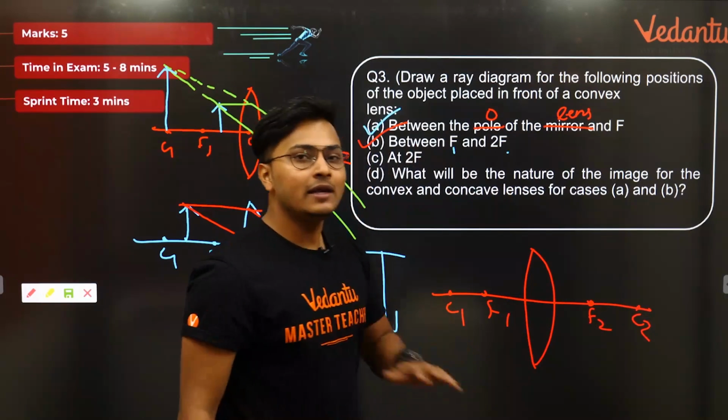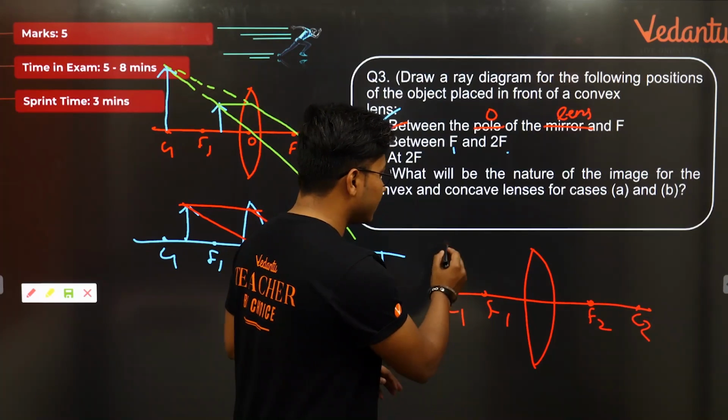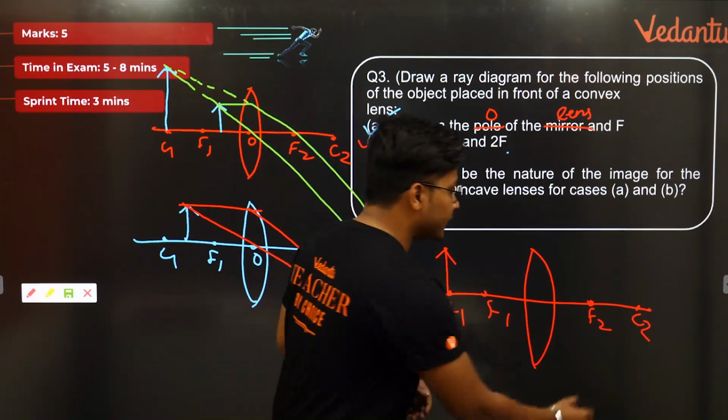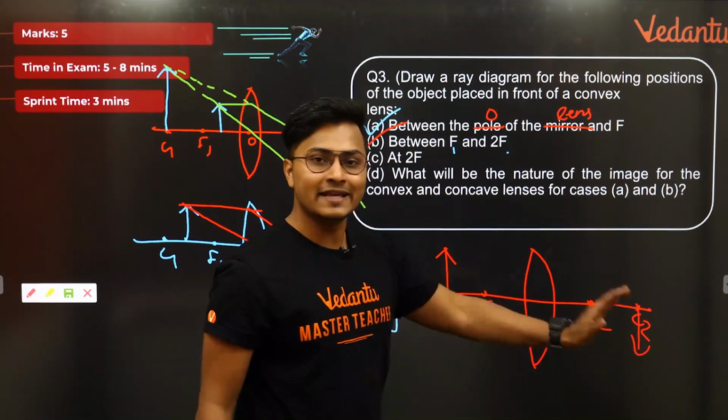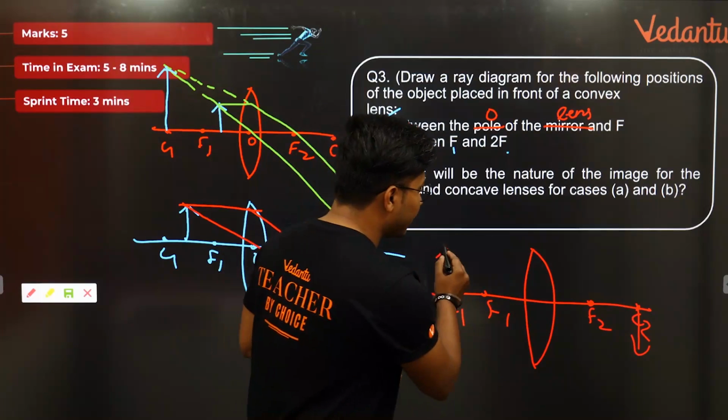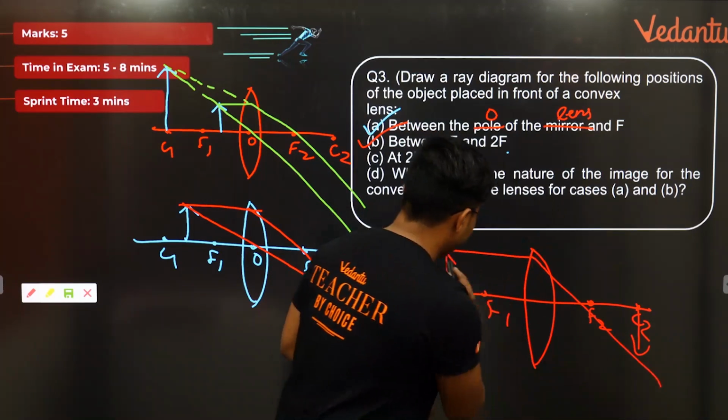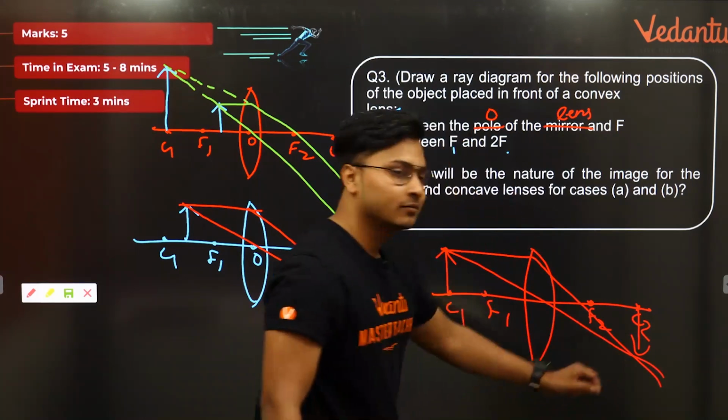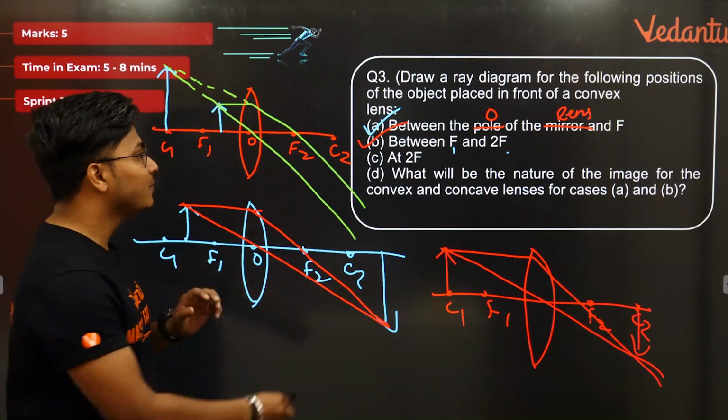This is the only case in this scenario where, when you keep the object at C1, the image is going to form at C2, and it is going to be the same size and same length. So ultimately, even if I draw the ray diagram, it will be passing through this point only, isn't it? Okay, so the C part is also done.